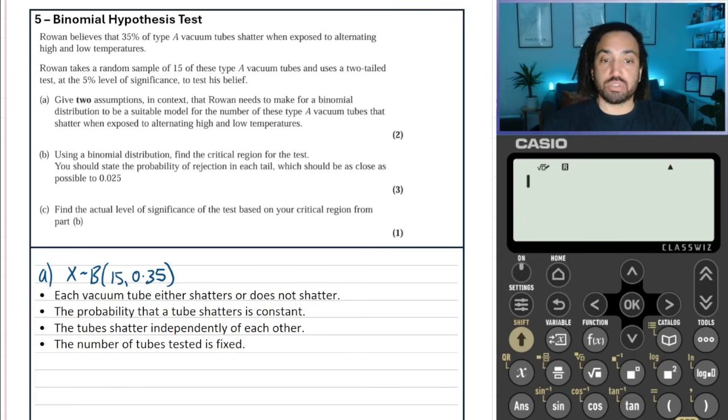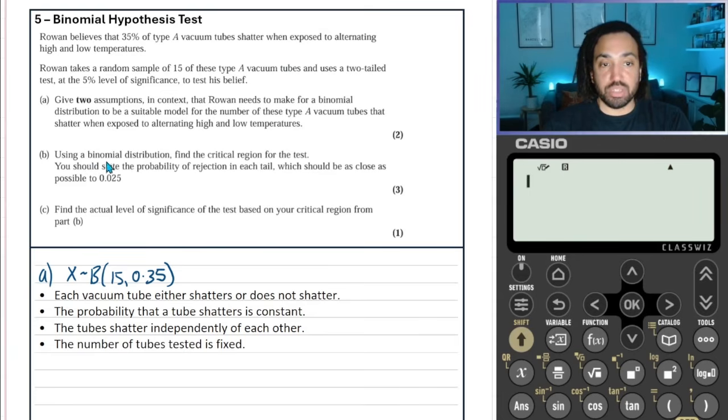Okay, so please don't just write "independent" or "2 outcomes". Really make sure that you spend that extra second putting the actual context of the question into the assumption in order to ensure that you'll get the marks.